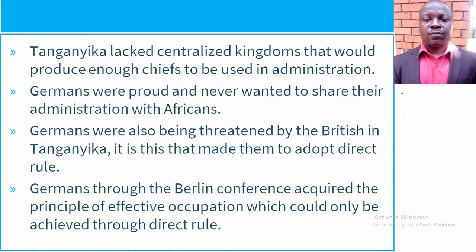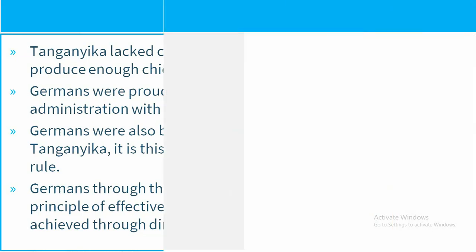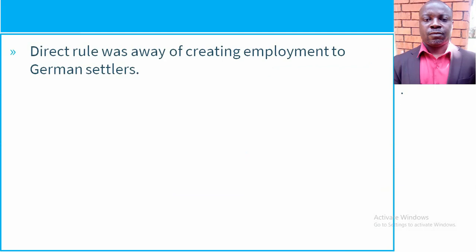Are we getting it? And of course, they are the very Germans that chaired the meeting, and it was even in Germany. It was chaired by Otto von Bismarck. Okay, so that is another reason why the Germans used the direct rule in East Africa.